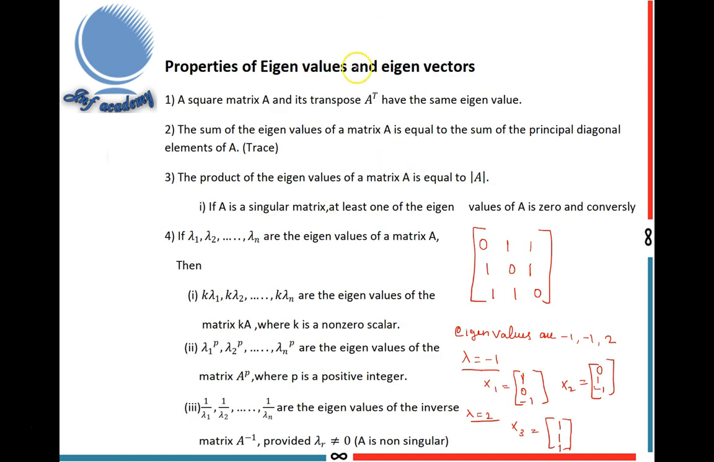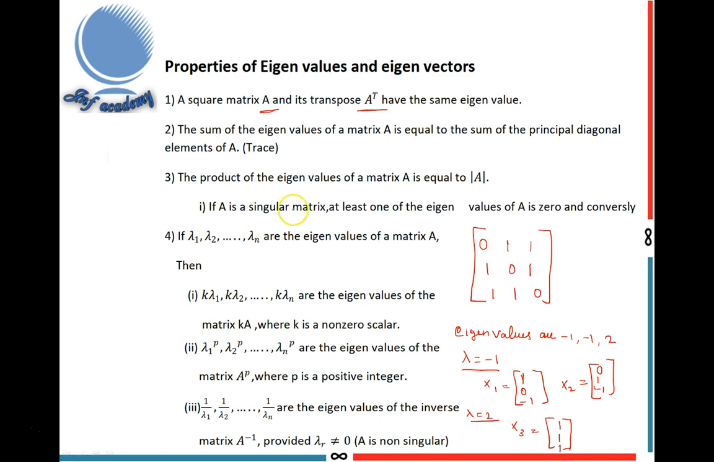Okay, properties of eigenvalues and eigenvectors. First property: a square matrix A and its transpose A transpose have the same eigenvalues. How to find A transpose? A transpose means interchanging rows and columns. If you interchange rows and columns in matrix A, we get the A transpose matrix. That A transpose matrix has the same eigenvalues as A. This is the first property.